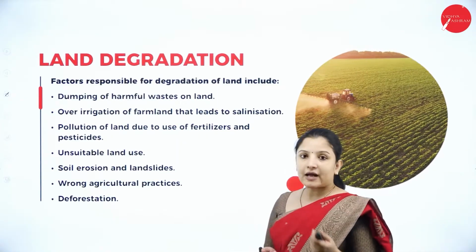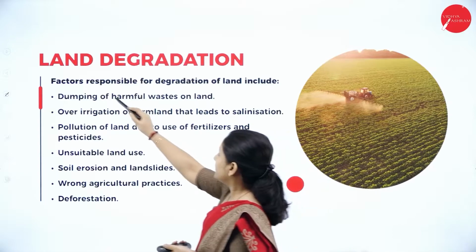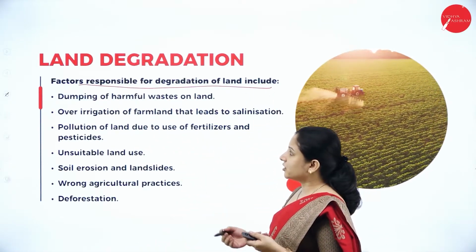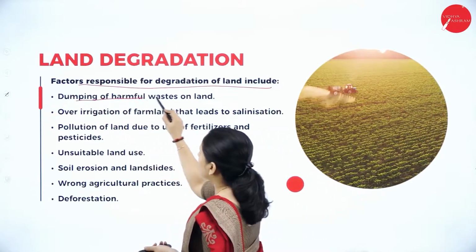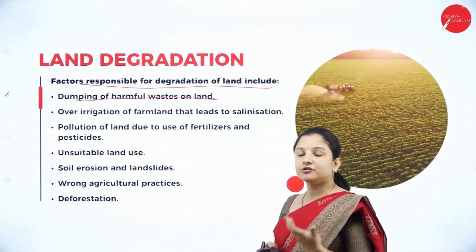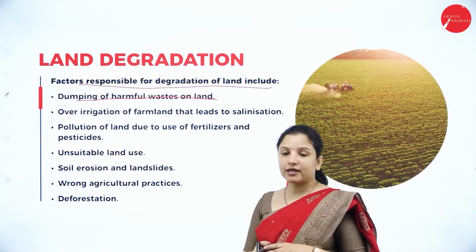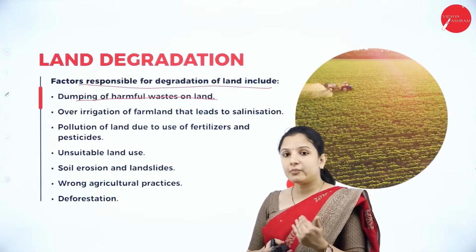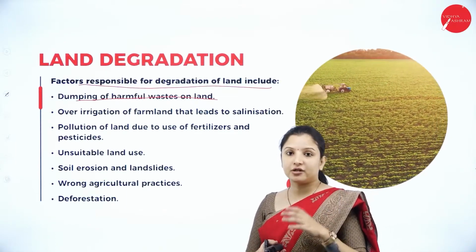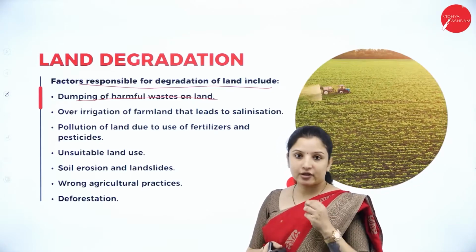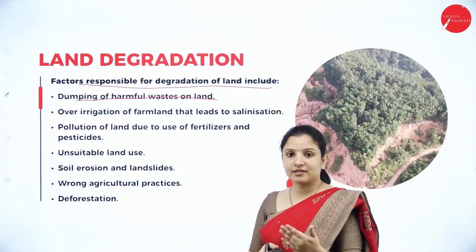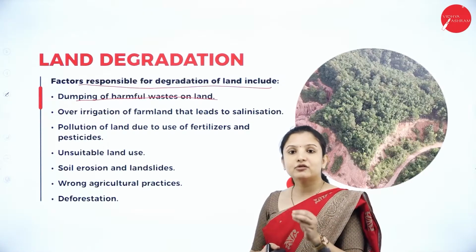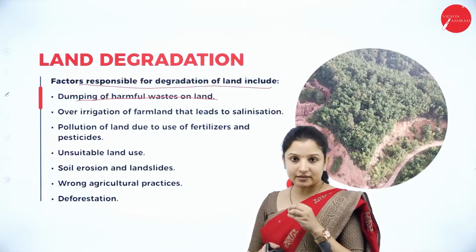So what are the factors that are responsible for land degradation? Let us look into it. A few of the factors have been mentioned here. They are dumping of harmful waste on the land. Industries, households and all that, along with the biodegradable waste, also dump non-biodegradable waste into the land. These non-biodegradable wastes release a lot of toxic chemicals into the land, which causes the death of the useful microbes in the soil.